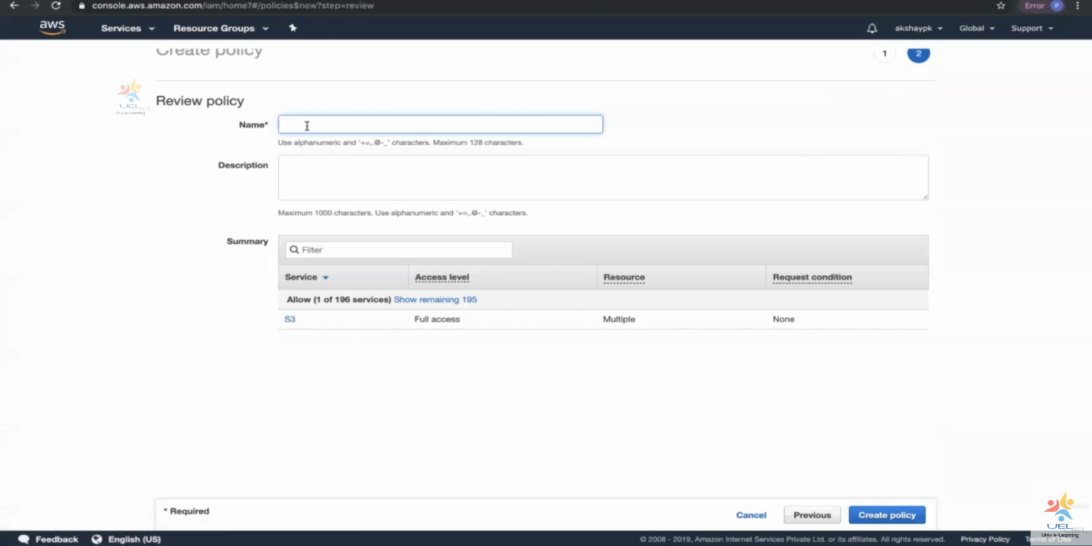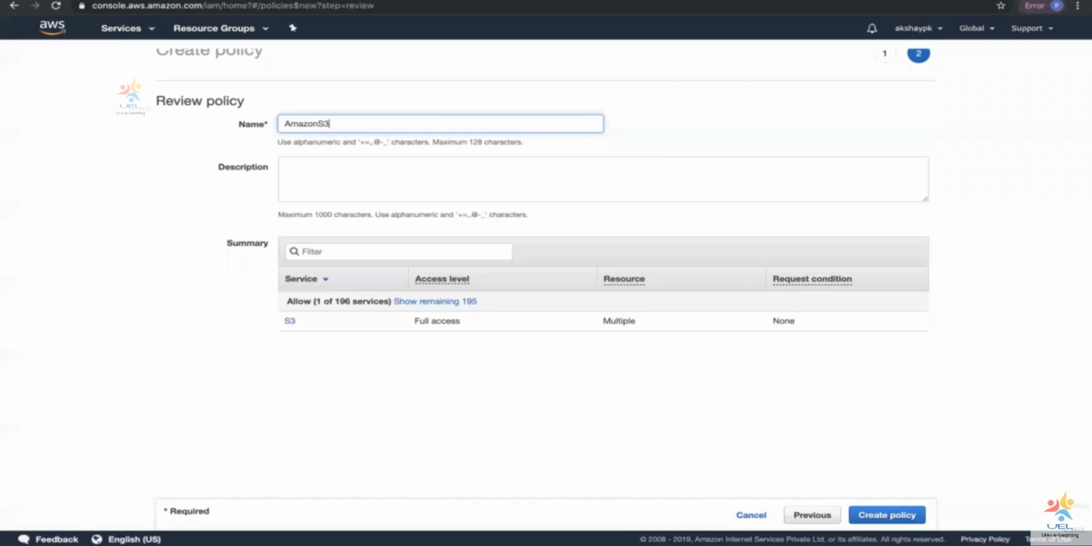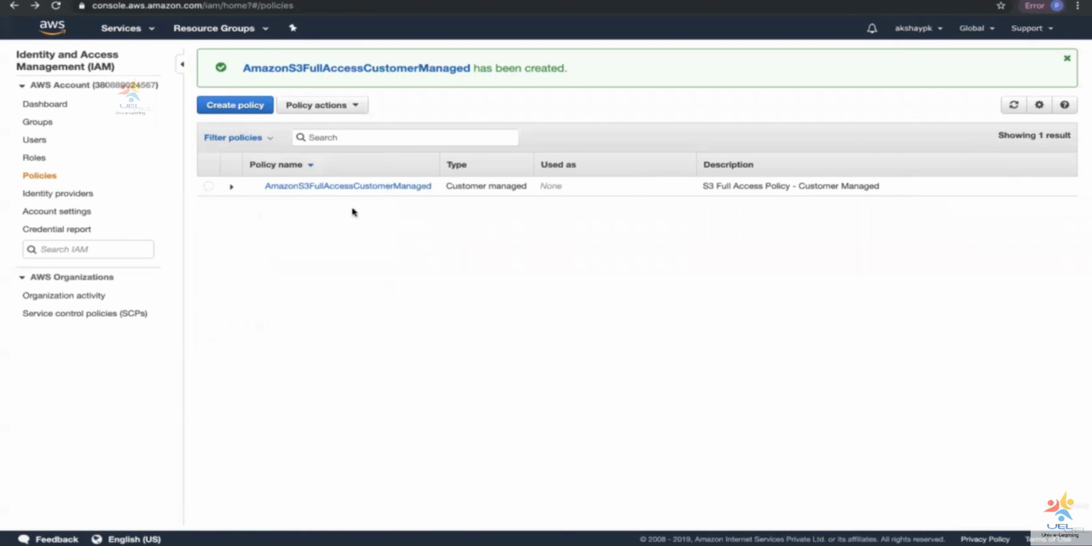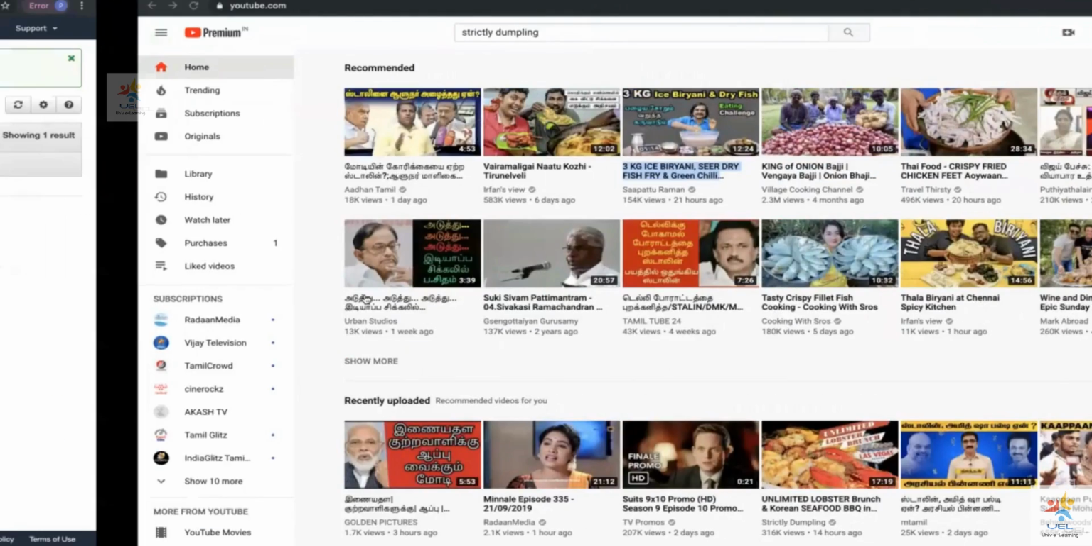We are going to give the policy a name. I'm going to call it Amazon S3 full access customer managed. I'm going to give the description as S3 full access policy customer managed. So I can go ahead and create the policy. Now I'll be able to filter between customer managed policies and AWS managed policies. If I click on customer managed policy, I have my only policy over here.